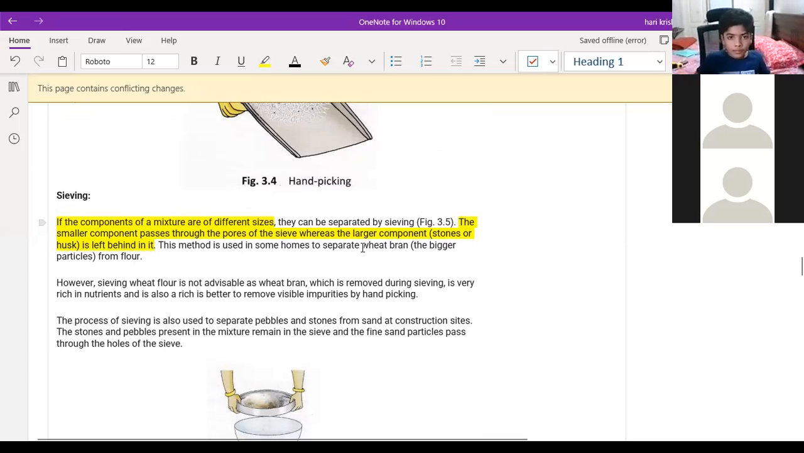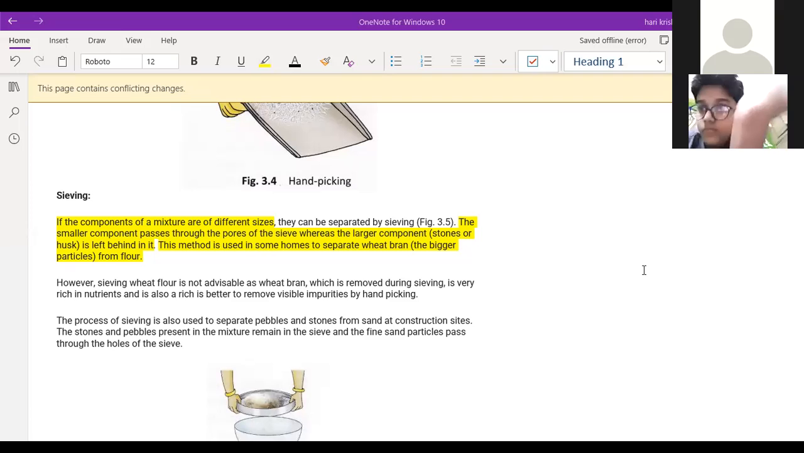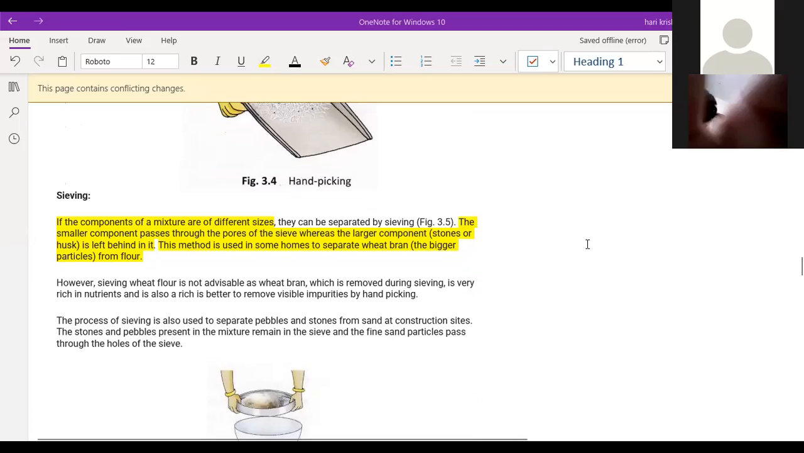What is the meaning of wheat bran? Sriharsha, are you there? Sir, Sriharsha joined from two devices, sir. Okay, okay.